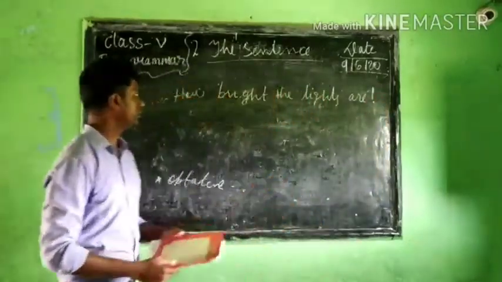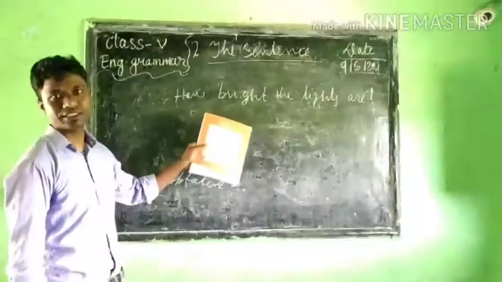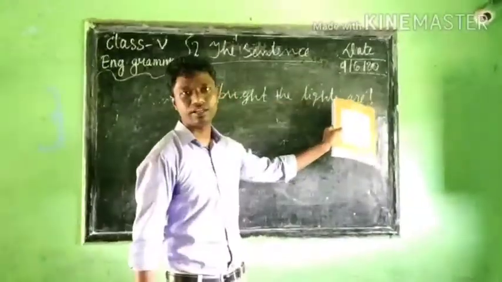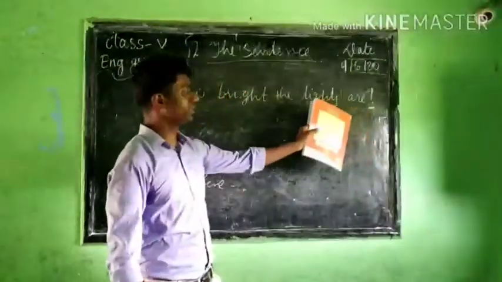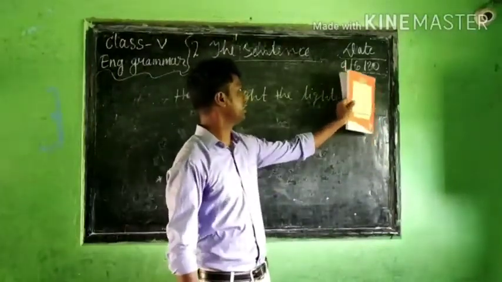So you can make out by seeing this one. What kind of sentence is it? See, this is the punctuation mark. It is used for this sentence.